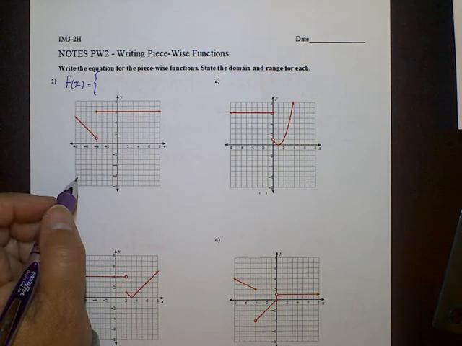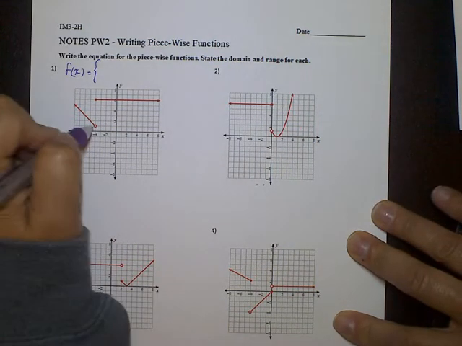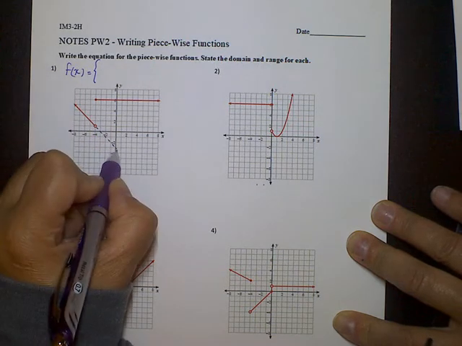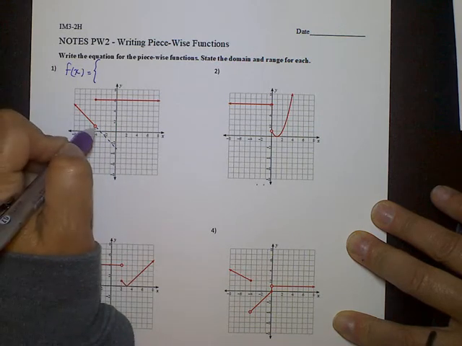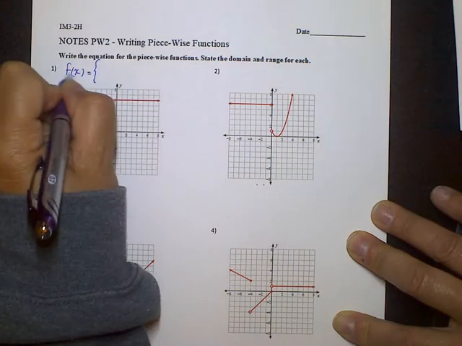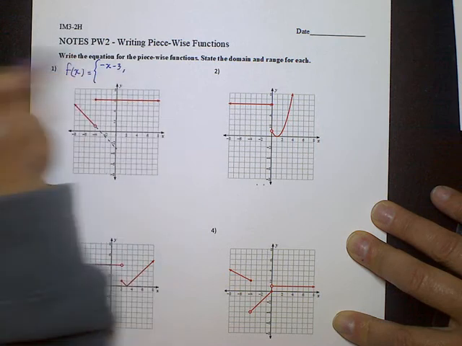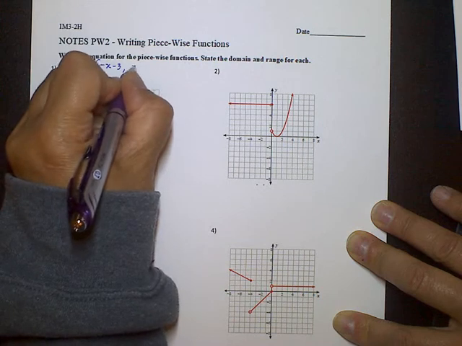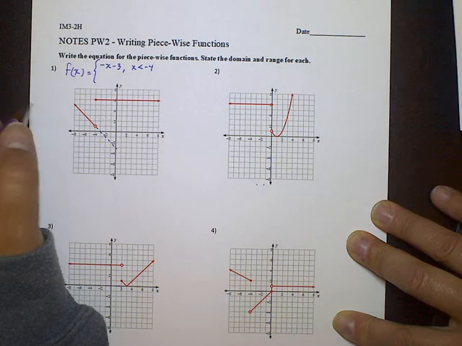And so as I look at those two pieces, I'm going to think about my domain as well. Okay, so if I imagine this being a line and it continuing all the way down, you can see our y-intercept would be at 1, 2, 3, at -3. And our slope is -1. So our equation would be f of x equals -x minus 3. And we're only looking at those values, everything less than -4. So x is less than -4. -4 is an open circle, so it is not included.